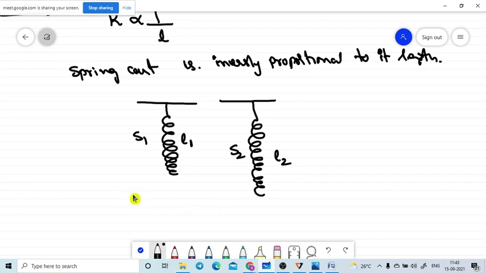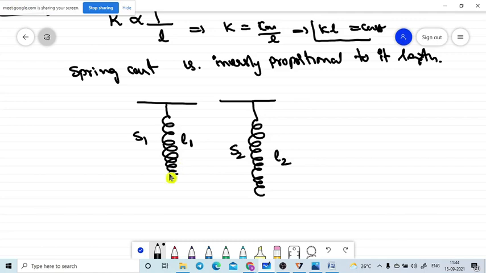From this equation, K is equal to some constant divided by L. From this, K into L is equal to some constant. So from this equation, what can I write? S1 into L1 is equal to S2 into L2, and so on.